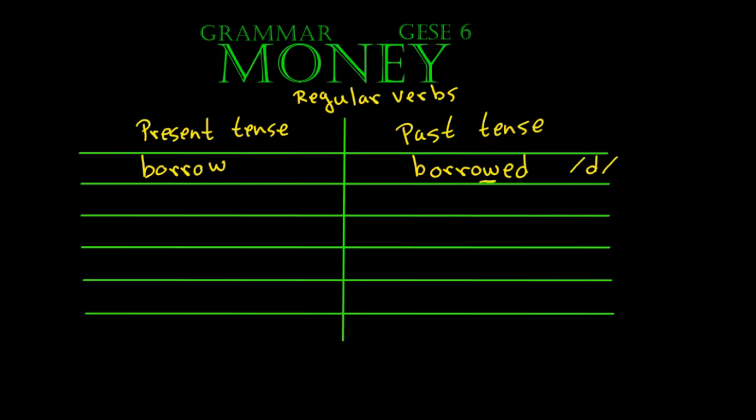So when we have a word that finishes with OW and we add ed, the ed sounds like D. So it would be borrowed, borrowed.